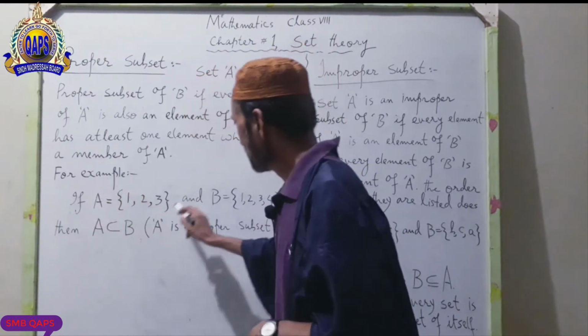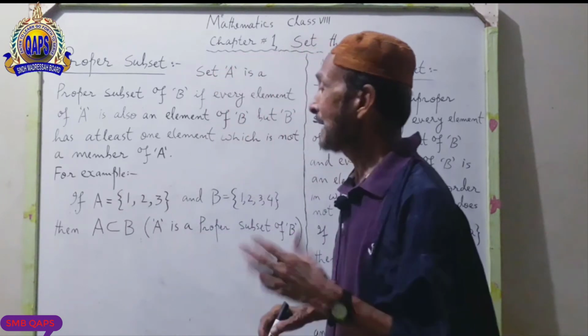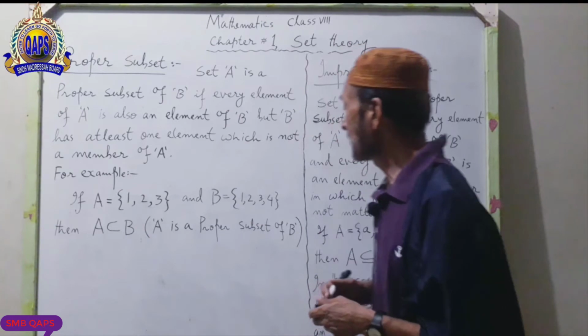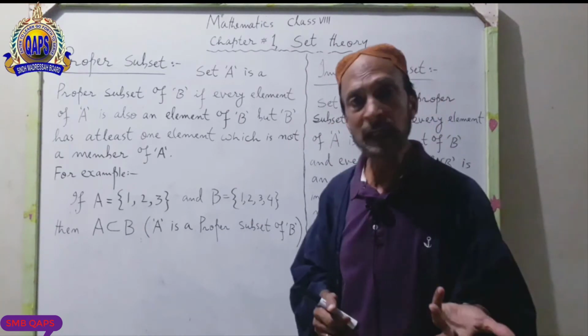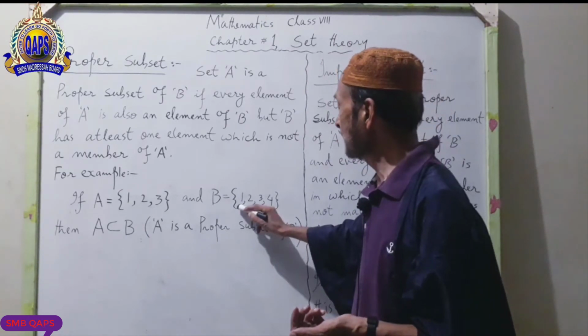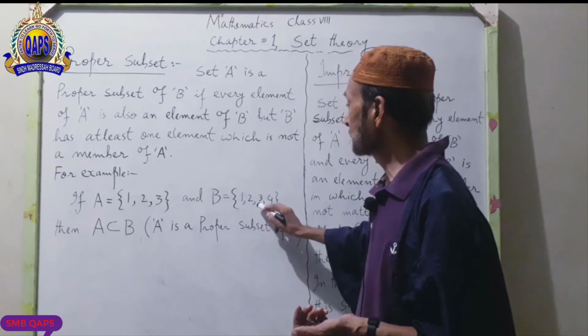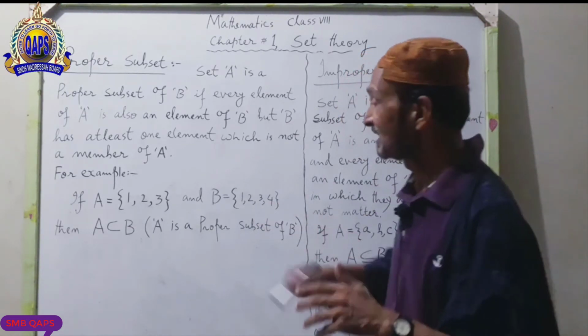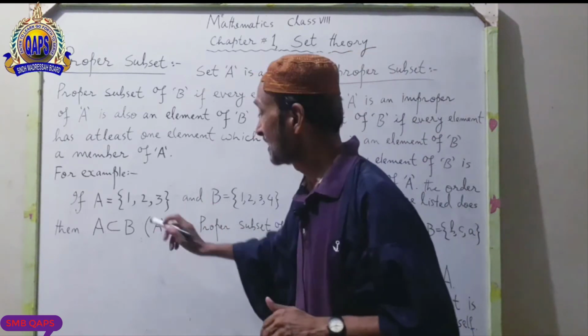I wrote it in this way. And now another set B has four elements, 1, 2, 3, 4. You see, there is a difference.